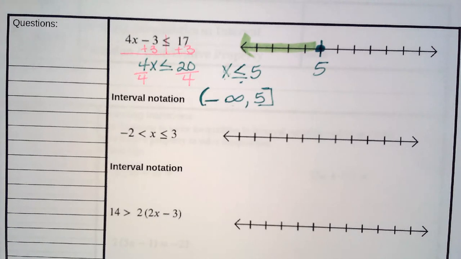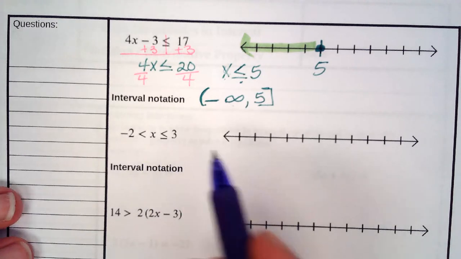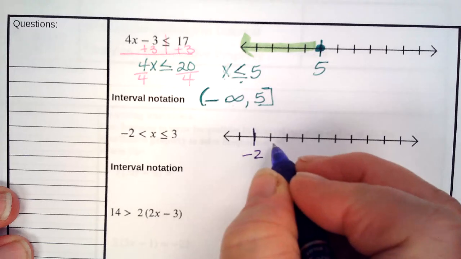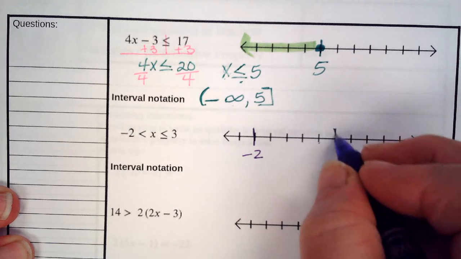Well, the first thing I notice is where the x is. The x lands between those two numbers. So our shading will be between the two numbers. If I put this at -2, this would be 3.